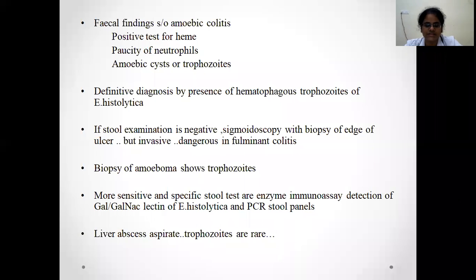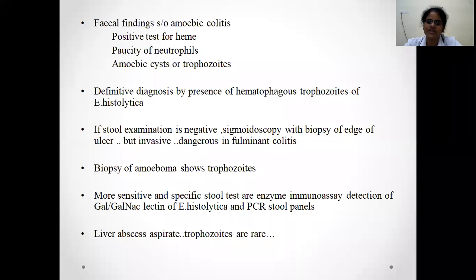There will be a paucity of neutrophils, as these neutrophils are damaged. Amoebic cysts or trophozoites can be seen. Usually these amoebic cysts are viable for months in a moist environment, but the trophozoites die immediately. If a patient is having severe amoebic colitis, then there will not be any time for encystation of these trophozoites.